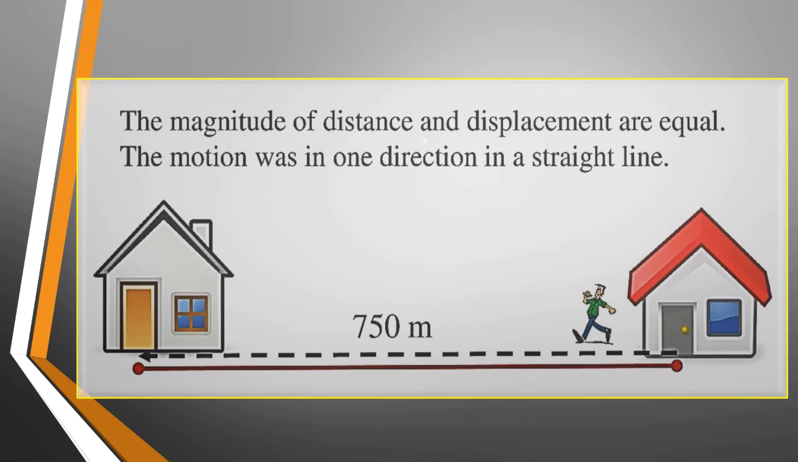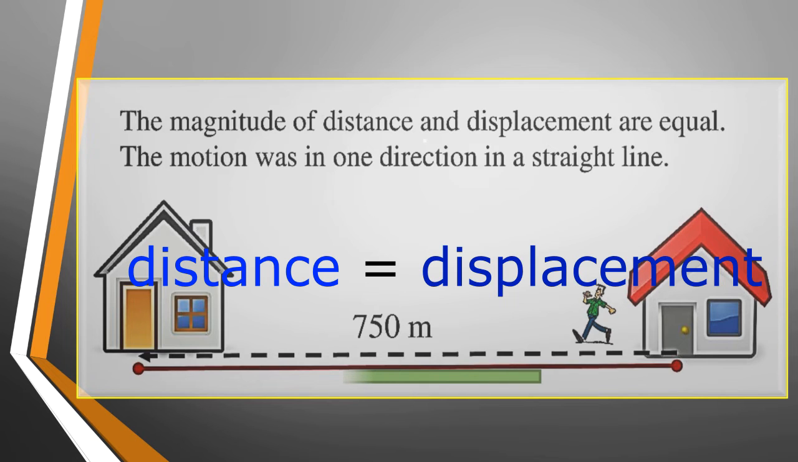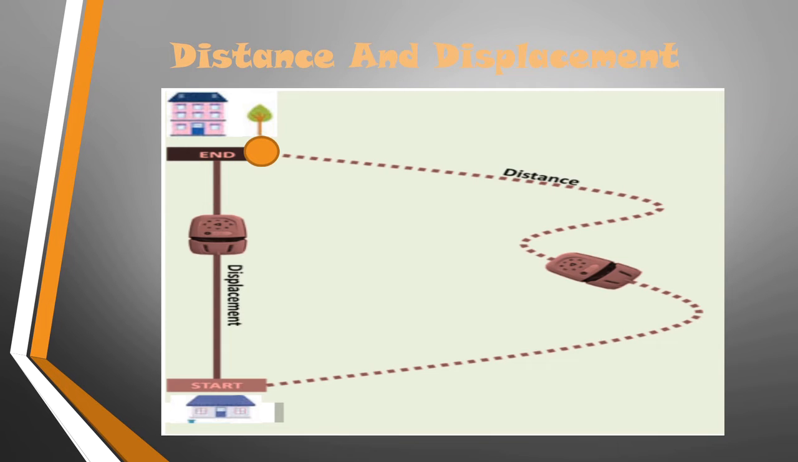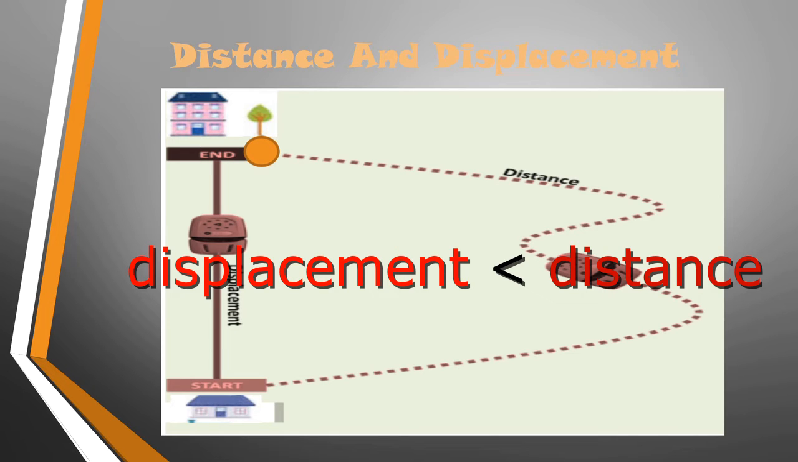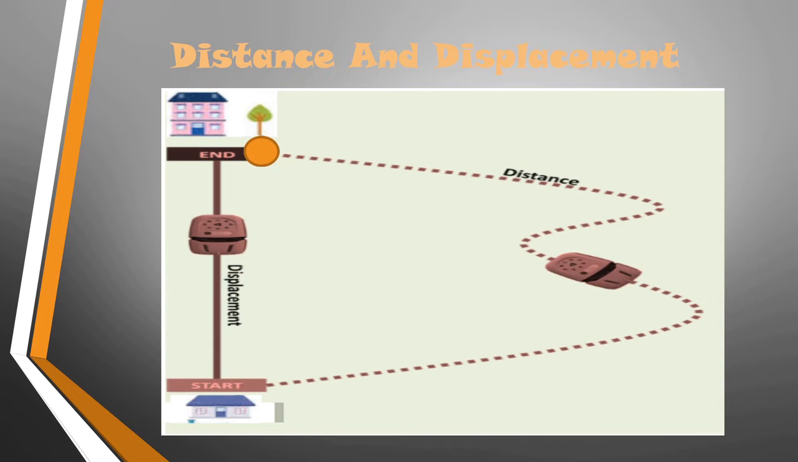If the motion is along a fixed direction, the magnitude of displacement is equal to that of the distance. But if the motion is in a curved path, the magnitude of displacement is always less than that of the distance. The magnitude of displacement can never be greater than the distance travelled by the body. In some cases, the displacement can be zero even if the distance is not zero.